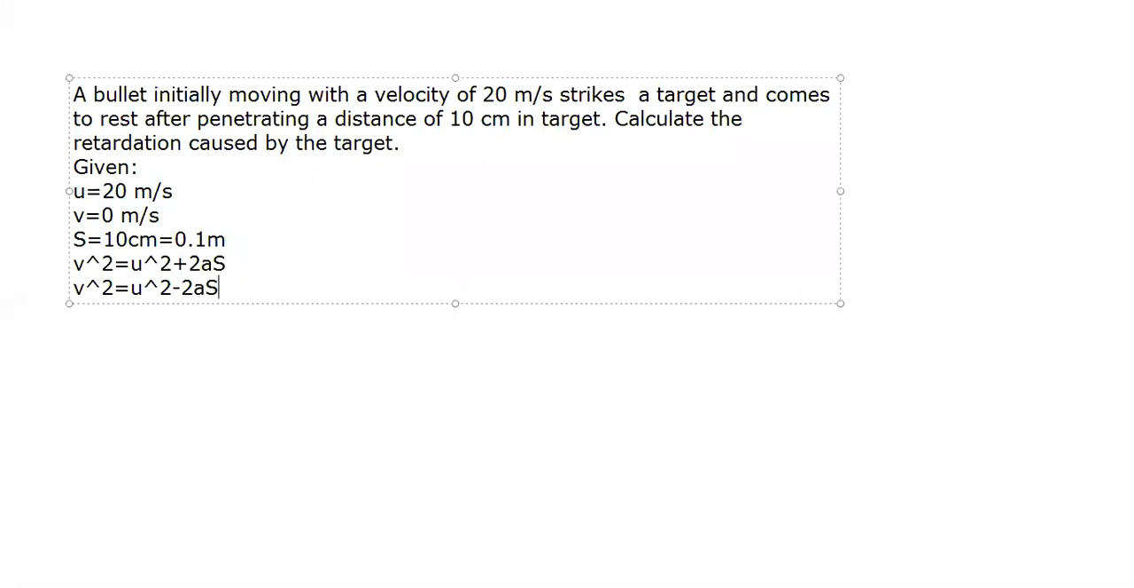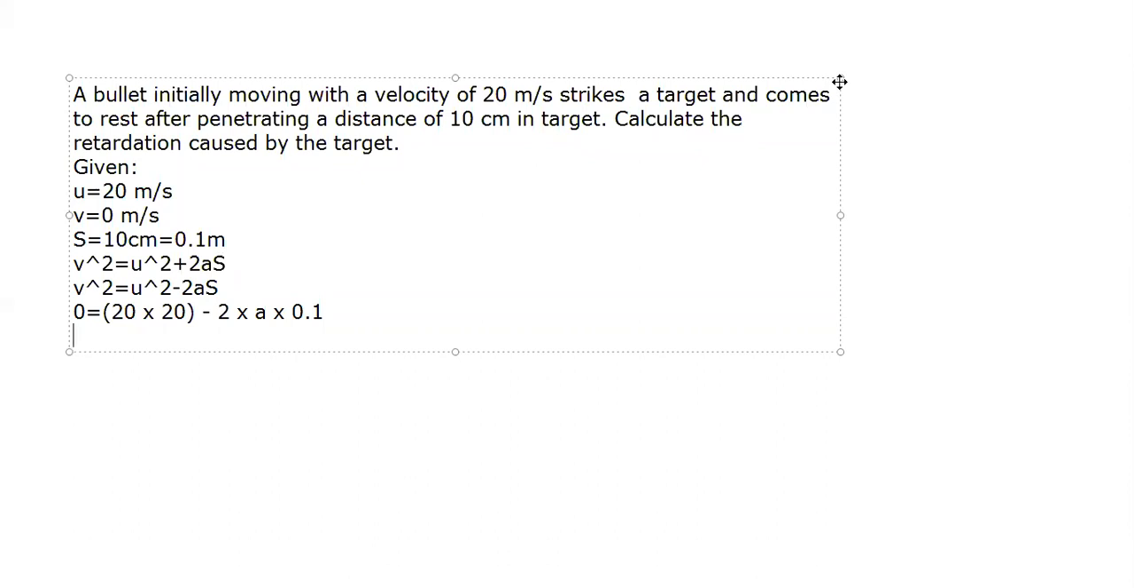What will your formula be? Minus 2AS. Okay. Now, what is your V? V is 0. So 0 is equal to, what is the initial velocity? 20. So we will make it 20 square, this 20 into 20. Minus 2 into A. How much is that? That's exactly what you want to find, so we keep it as it is, A. That's the subject of the formula. Into S. How much is S? 0.1.